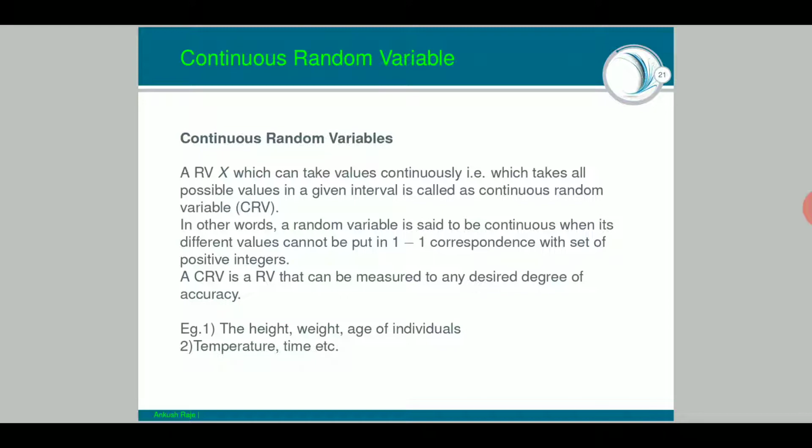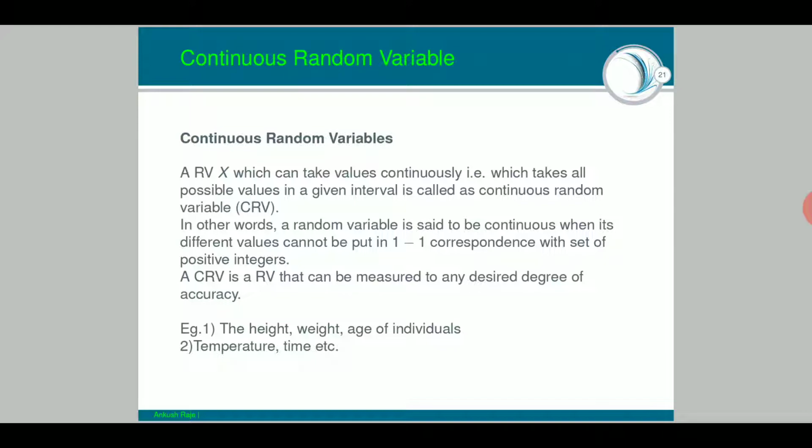Alright, so what are continuous random variables? What was a discrete random variable? A discrete random variable was a function from the given sample space to the set of real numbers. That means whenever, associated to each event, we are getting a real value, a single value, a discrete value, then I can say that the random variable is a discrete random variable.